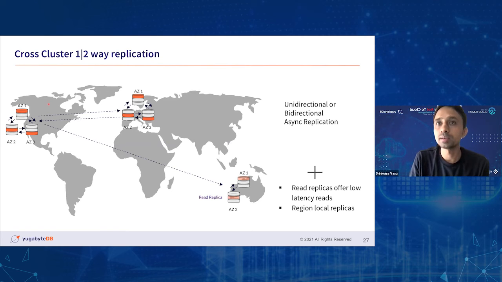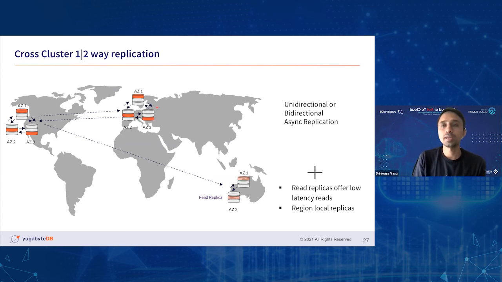So in this case, this is one cluster, and this is another cluster that's running in the European region. And these clusters can exchange data in both directions. So reads and writes can go to any of these clusters. Any write that's happening in the US cluster would asynchronously replicate data to your European cluster as well. So this would be pretty useful.